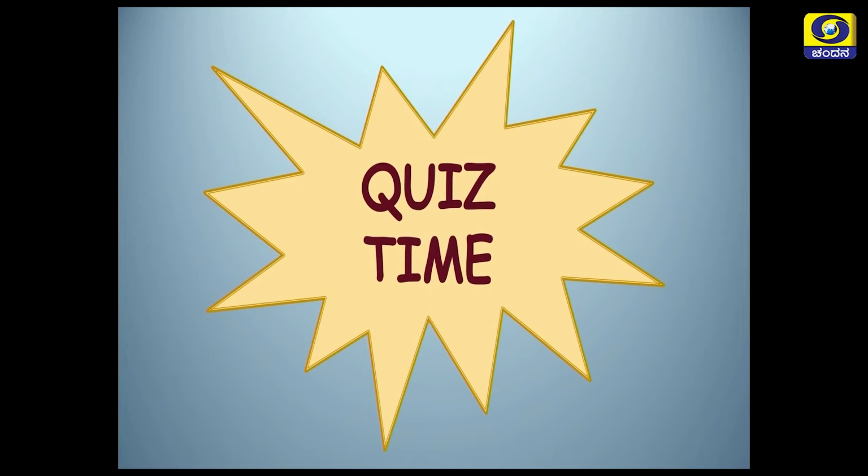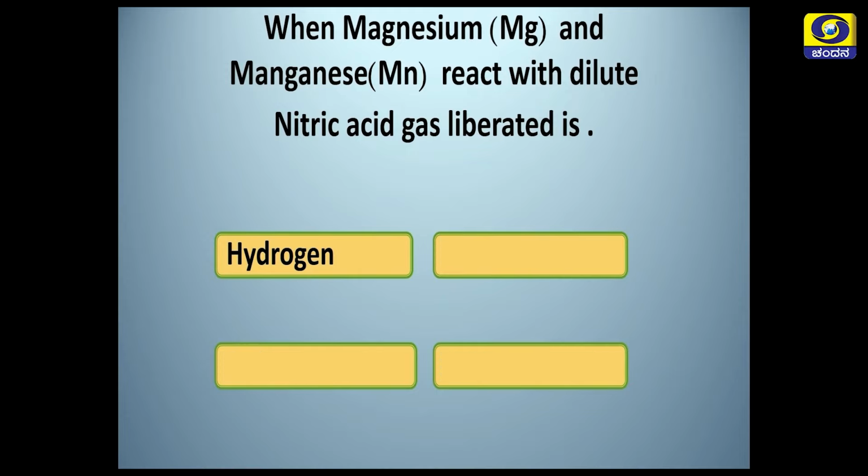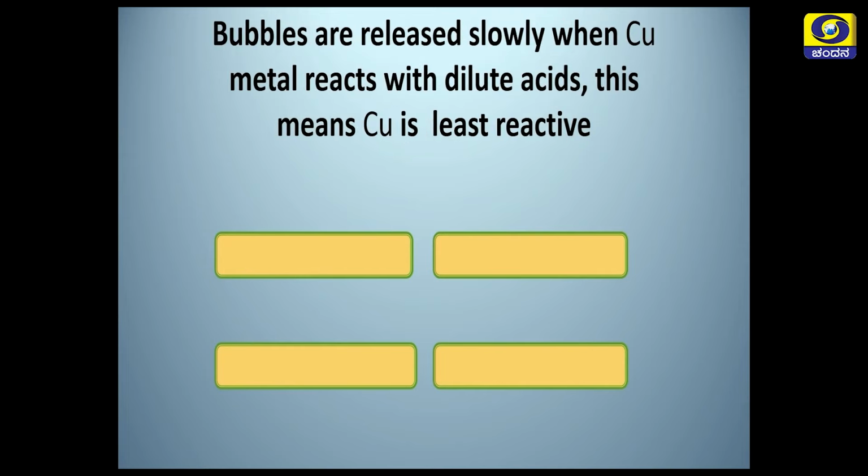Now, children, let us have one quiz. It is your quiz time. Your first question: when magnesium and manganese react with dilute nitric acid, the gas liberated is hydrogen, oxygen, carbon dioxide or sulfur dioxide. Now, think and answer which is the gas that is liberated in this reaction. The answer is hydrogen.